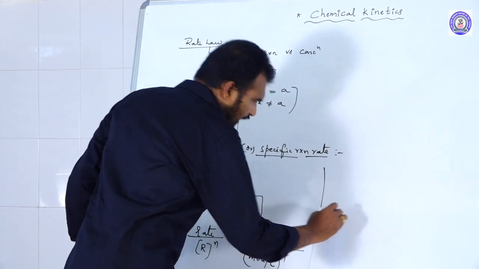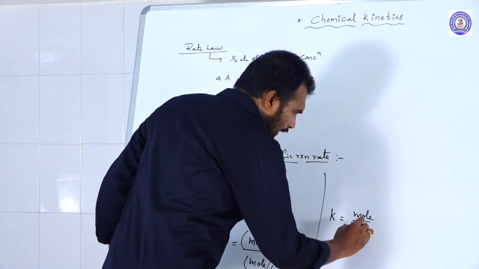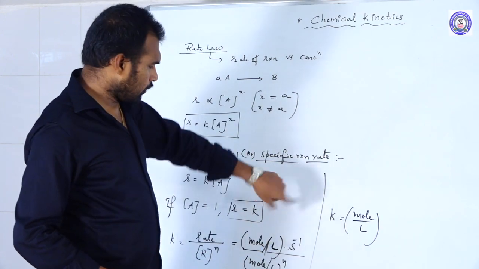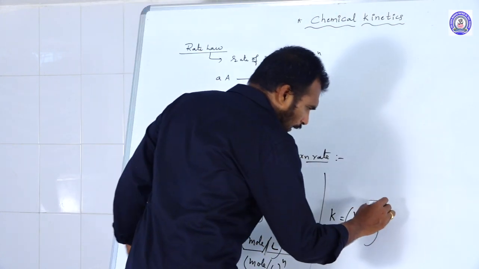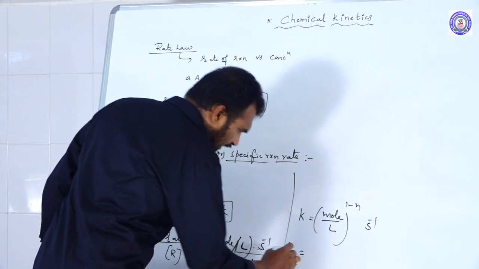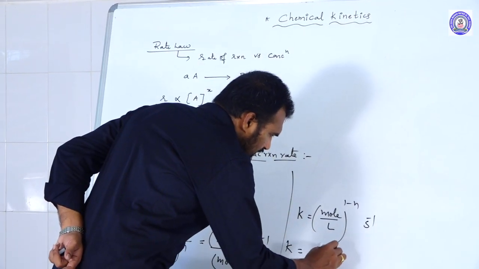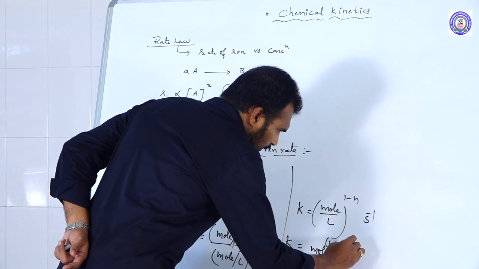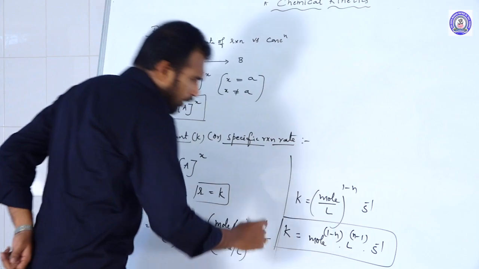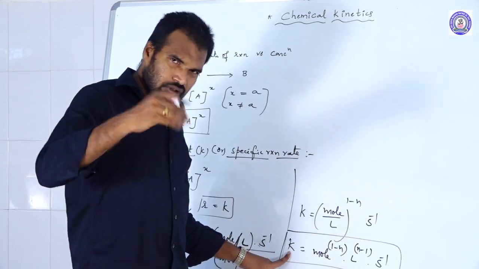So rate constant K is equal to mole per liter to the power of, so it's already 1. If you bring power N to the numerator, minus N will come. So 1 minus N, second inverse. So what you can write? Rate constant K is equal to, you can write this as mole power 1 minus N, liter power N minus 1, second inverse. So this is the general formula that we can use for giving the units for rate